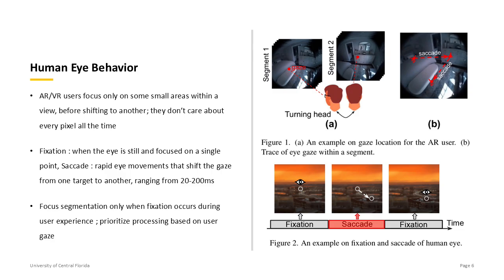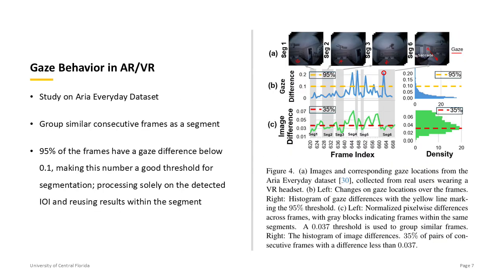The authors decided to exploit this tendency. Specifically, by prioritizing segmentation only to instances of interest, it is possible to reduce processing workload and computational costs. And since most augmented and virtual reality devices support eye trackers that can update gaze data with small latency, using it to improve segmentation can greatly improve the user experience. The authors further validate their claim through a detailed study on the ARIA dataset, which consists of users' field of view and gaze movement data. After grouping similar frames as segments, the authors show that 95% of segment frames have a gaze difference below 0.1, displaying the potential of using gaze data to reduce computation.